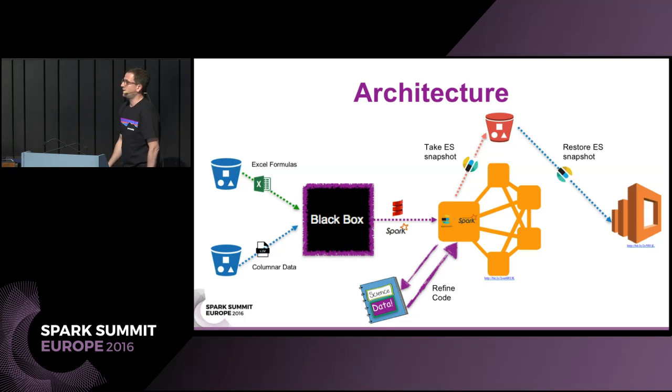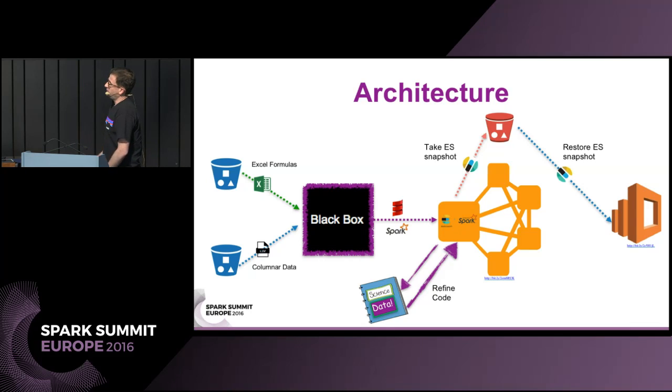So this is the architecture diagram that I was mentioning. Imagine you're a business analyst at a bank somewhere, and you have your Excel program, you want to translate that, so that's over by the far left. There's Excel formulas coming out of a blue bucket there, and there's also columnar data, maybe a CSV file. We take those as inputs for a black box that generates Scala code that runs on Spark. And, well, we might even be able to index that on Elasticsearch.